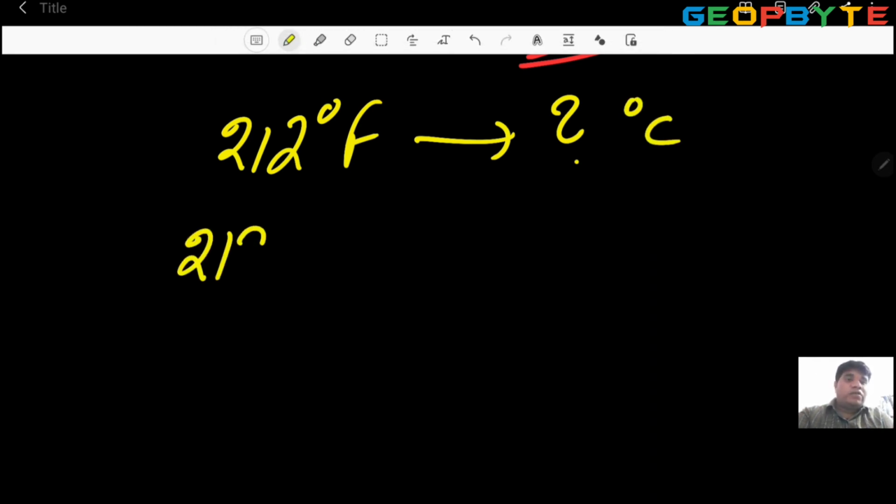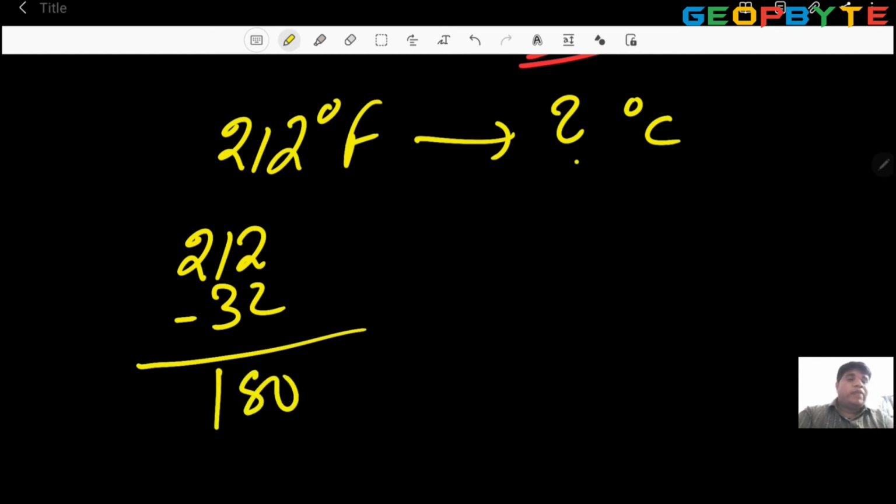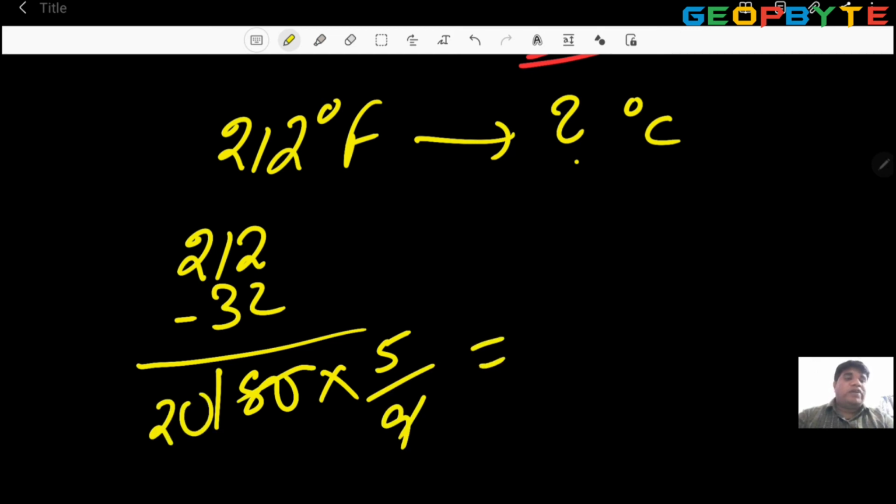First 212 minus 32, because 0 degree meaning 32, that 32 is subtracted. So the answer is 180. 180 multiplied with 5 by 9, because Celsius means a small value, we need a small value. 9 20s, so 5 20s is 100 degrees Celsius.